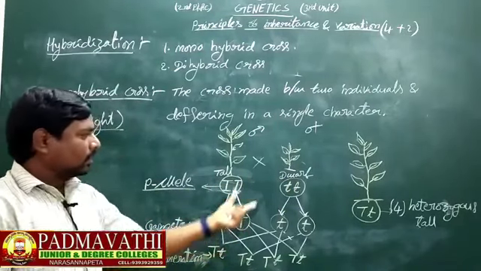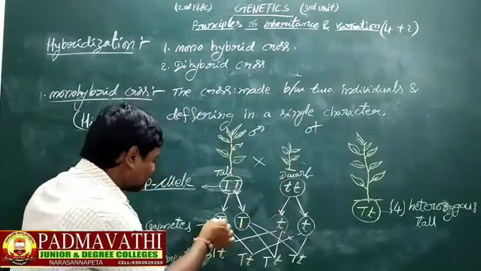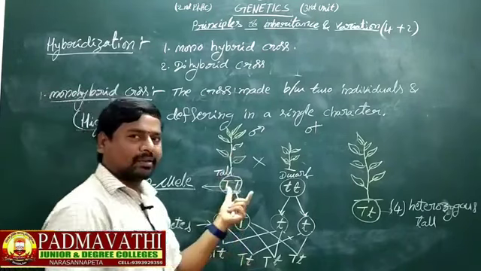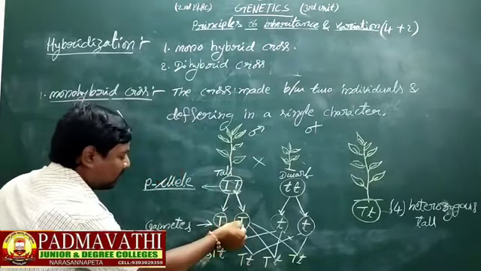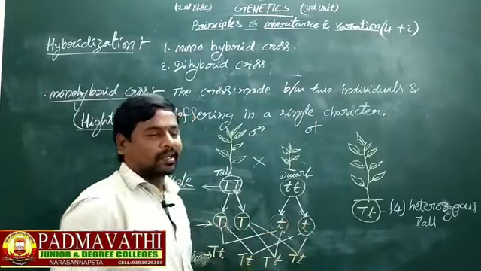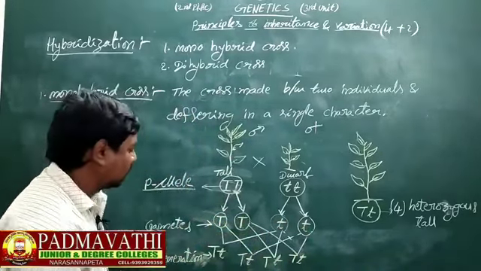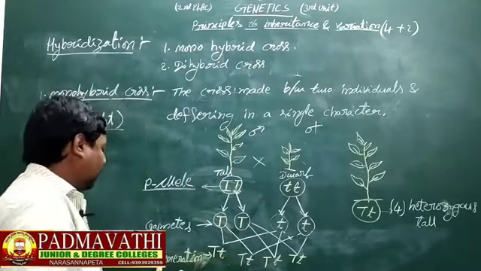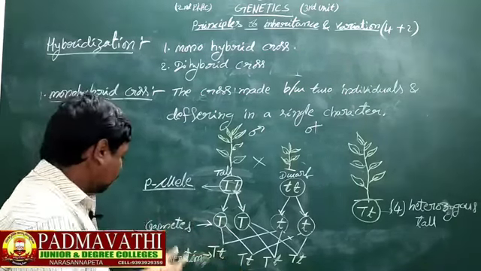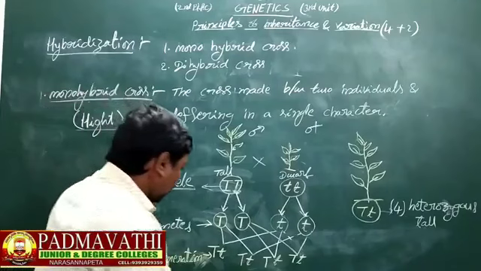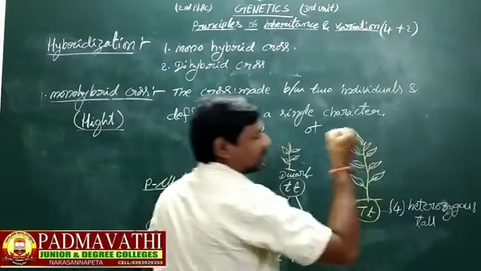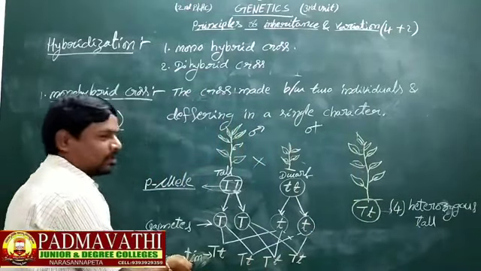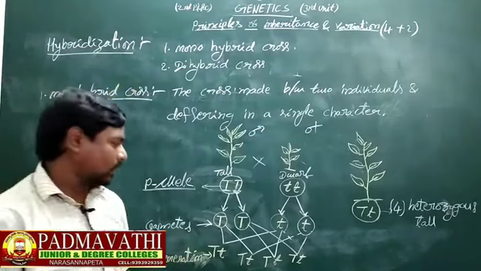So in Mendel's monohybrid cross, two gametes are produced from each character. Here big T and big T, and here small t and small t gametes are produced from the parents, and these gametes fuse to form a generation called the F1 generation. In the F1 generation, all are heterozygous tall plants. 4 heterozygous tall plants are produced in the F1 progeny.